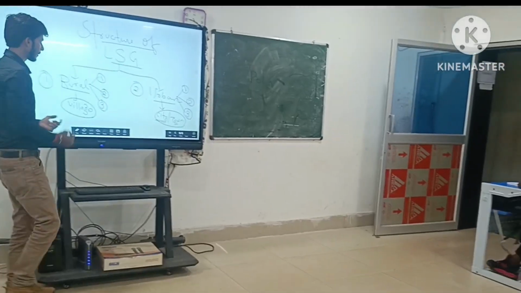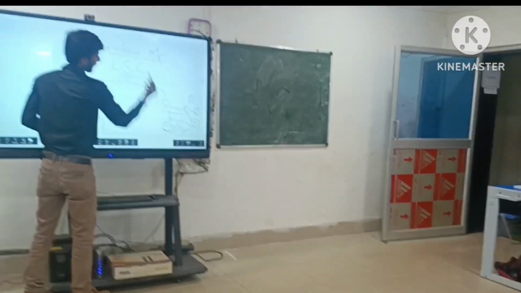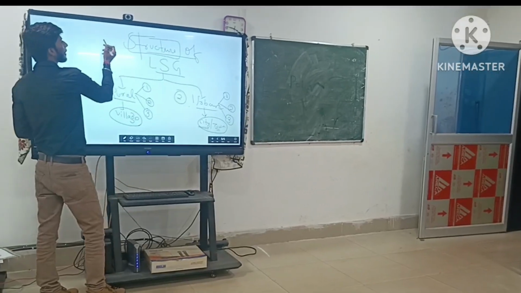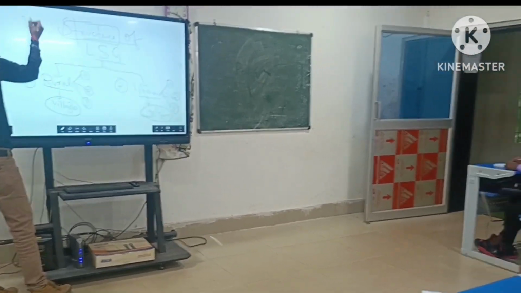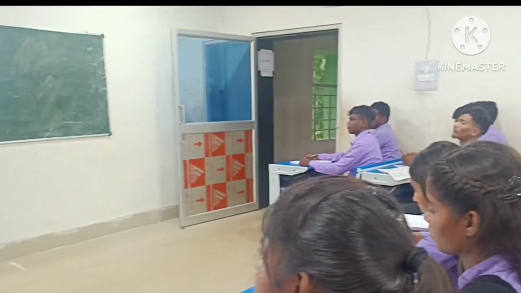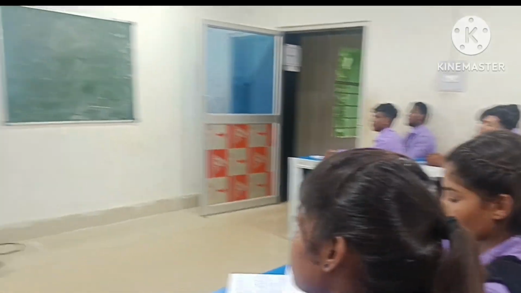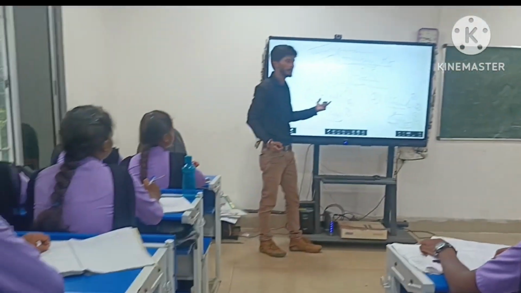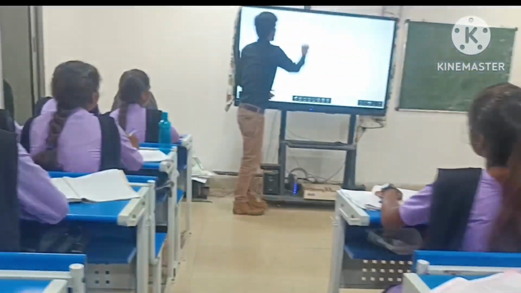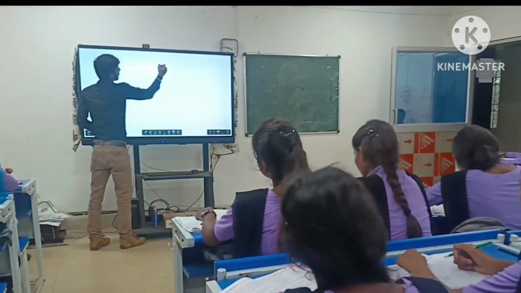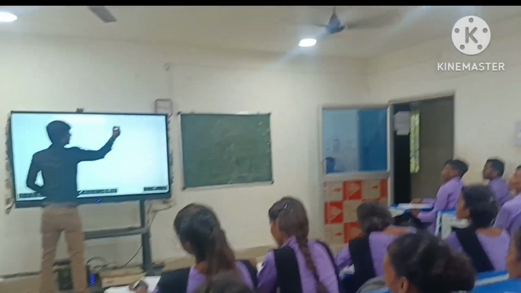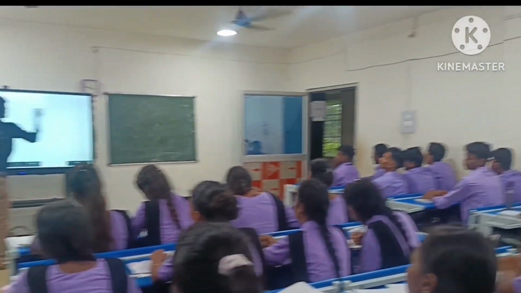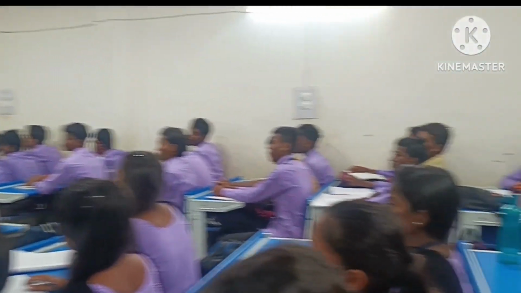Now come to the rural local self-government. This is the structure. Structure means pattern. Okay? Now come to the first topic, that is rural local self-government. This is divided into three tiers.